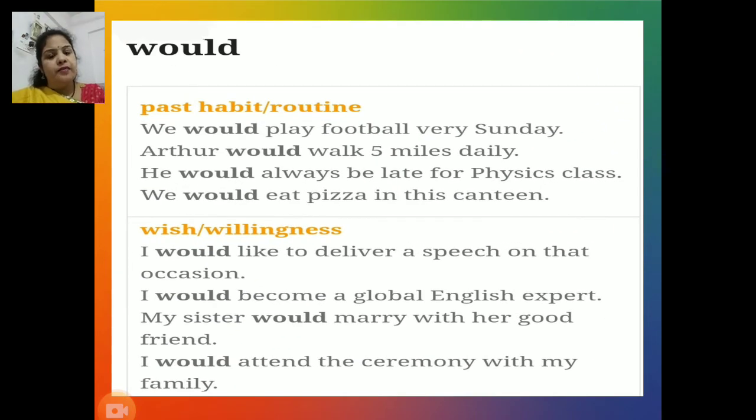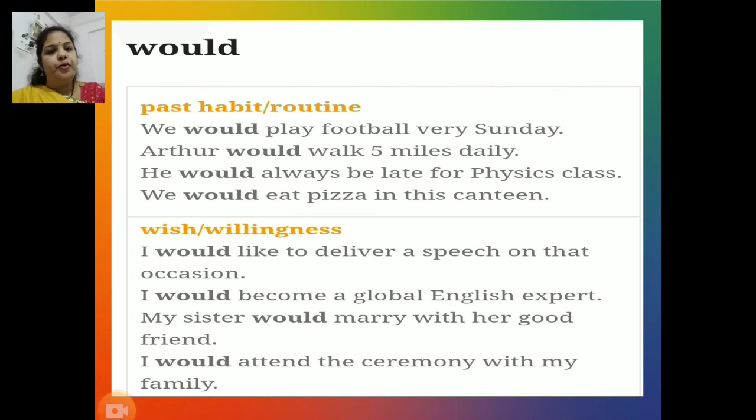Next modal auxiliary verb, would. Now, would is used to indicate past habit or routine, wish or willingness, polite offer or desire, conditional sentences or consequences, and request. Let's study all these sentences. With the help of these sentences, you will be able to understand different moods conveyed with the help of modal auxiliary verb would. First function, showing past habit or routine.